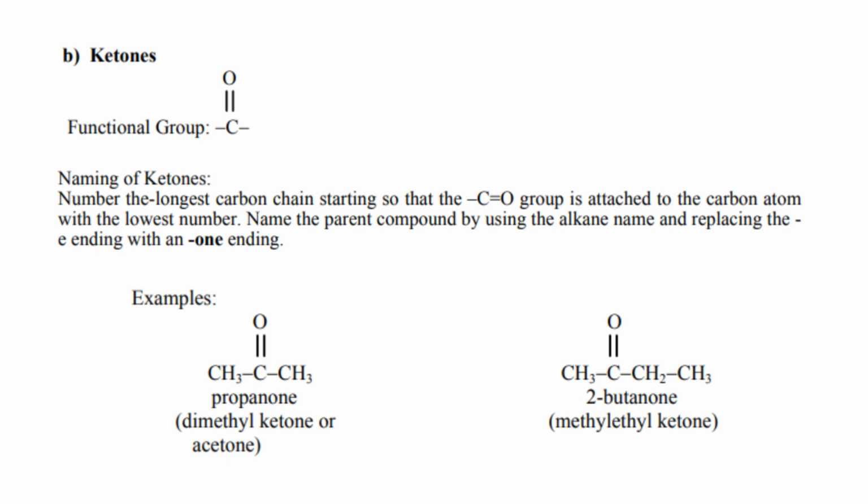Second is ketones, functional group CO. While naming ketones, number the longest carbon chain so that the CO group is attached to the carbon atom with the lowest number. Name the parent compound by using the alkane name and replacing the -e ending with an -one ending. Examples: propanone, dimethyl ketone or acetone. Another example is 2-butanone, which is methyl ethyl ketone.